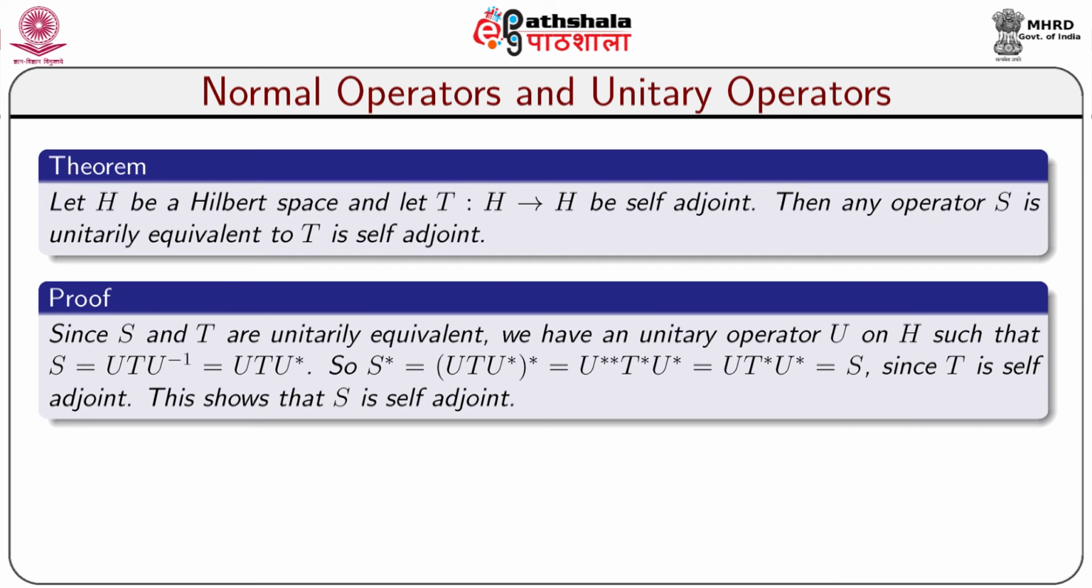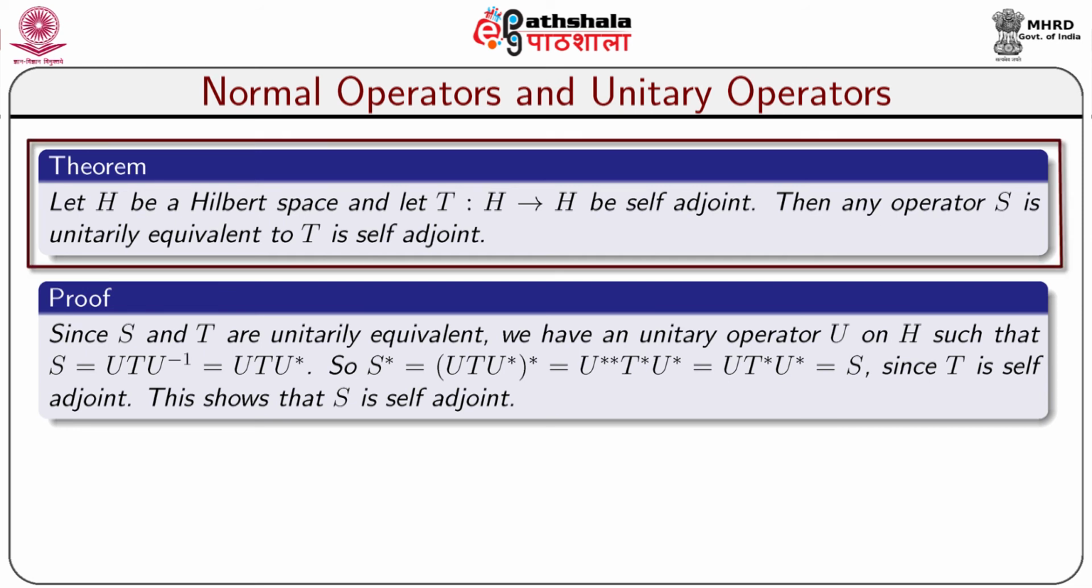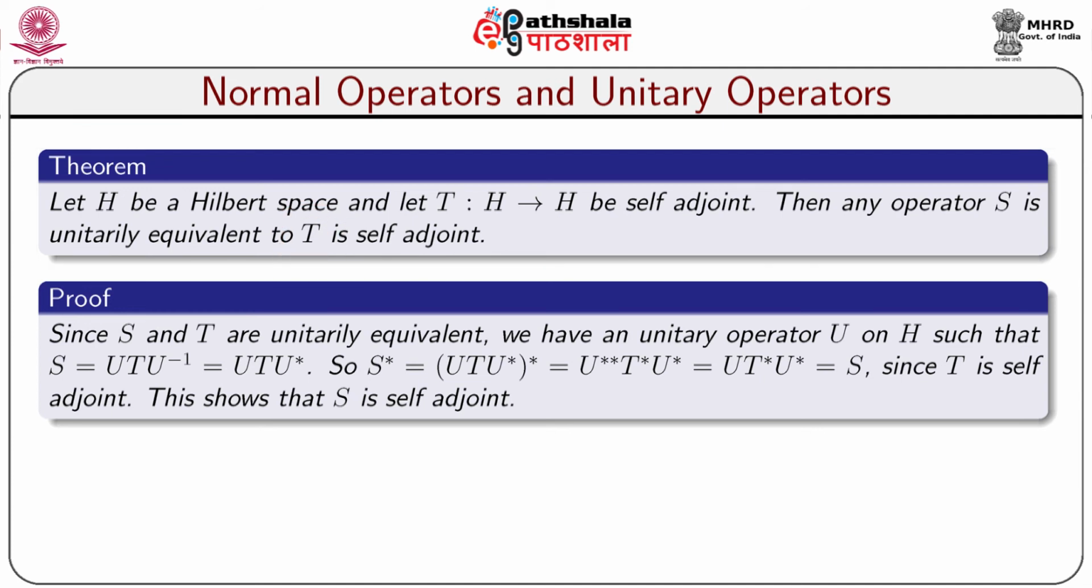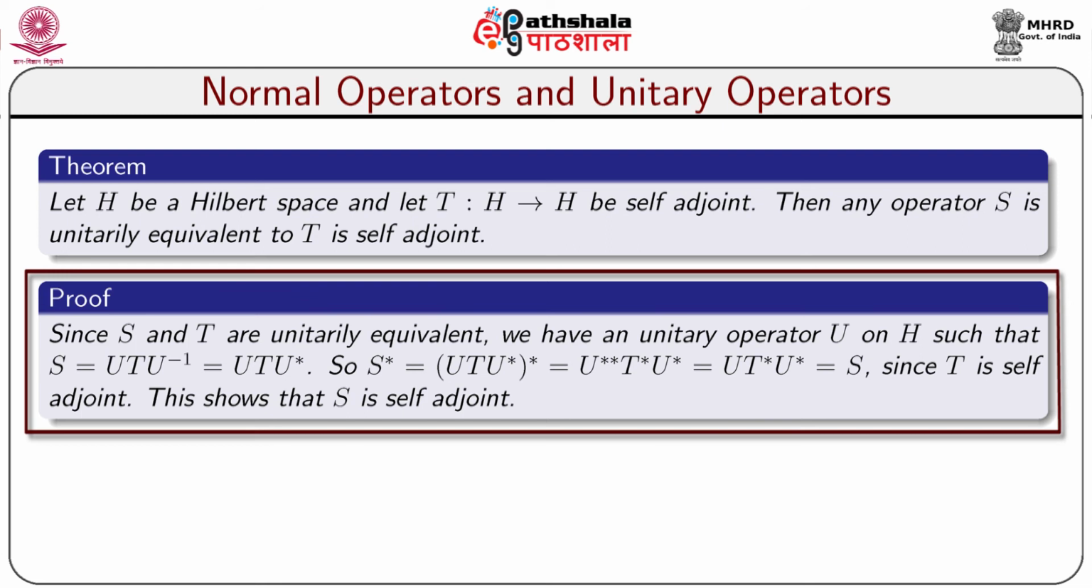Let us take a theorem. Let H be a Hilbert space and T from H to H be self-adjoint. Then any operator S unitarily equivalent to T is self-adjoint. The proof is as below. Since S and T are unitarily equivalent, we have a unitary operator U on H such that S is equal to U T U inverse, which is equal to U T U star.